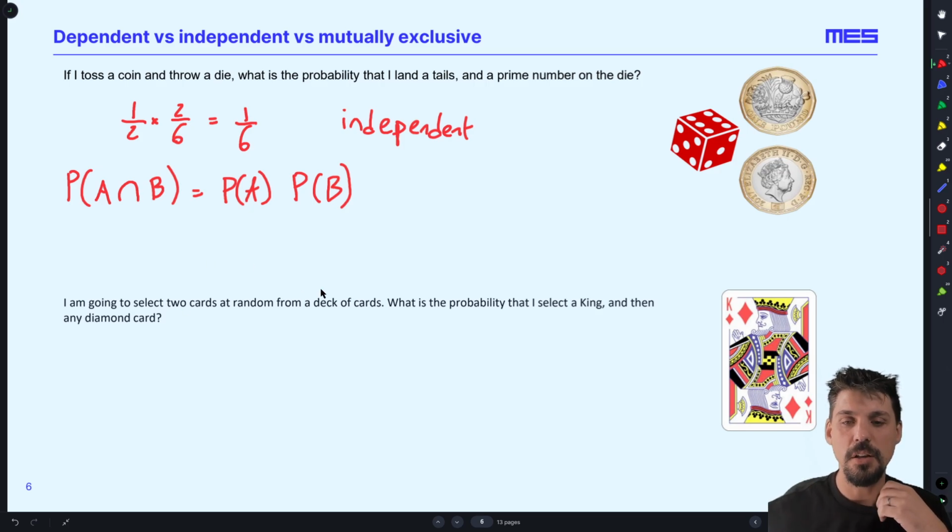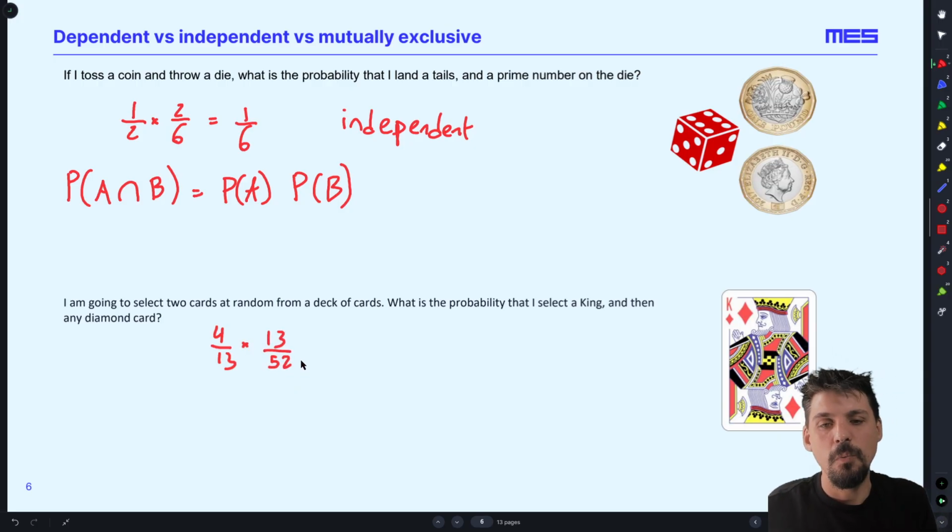So if I select 2 cards at random from a deck, what is the probability that I select a king and then any diamond card? Now, you could be forgiven for thinking, well, the probability of selecting a king is 4/13. And then we need to pull a diamond card. Well, there are 13 diamond cards out of 52. Well, except this isn't true. The probability of pulling a king is 4/13. That is true.